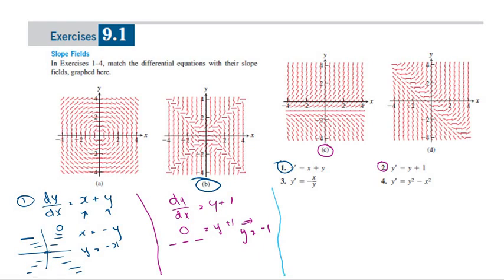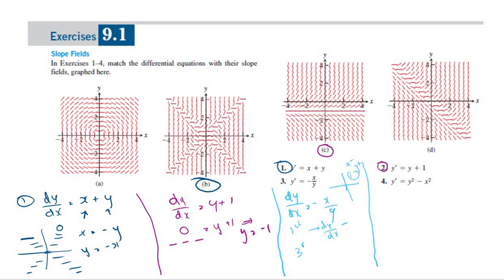Let's look at the next question. dy over dx, that's the slope, equals minus x over y. Now, minus x over y. So, when x is in the first quadrant, let's look at the first quadrant. This is the first quadrant. When x is positive and y is positive, the gradient is negative. So in the first quadrant, dy over dx is negative.